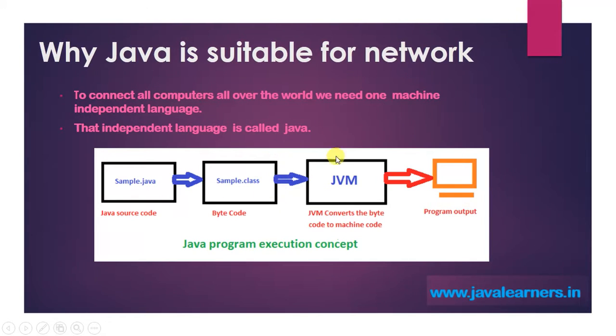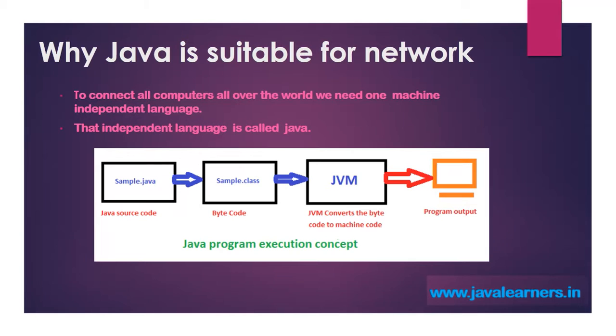You can execute that class file anywhere in the world using the JVM. So the JVM is the machine dependent program. The job of the JVM is to convert the .class file to machine understandable language.